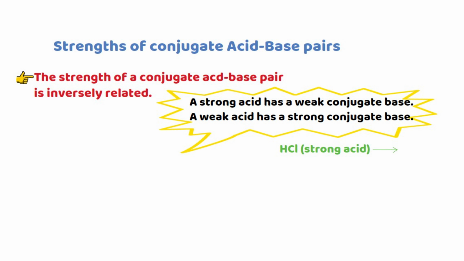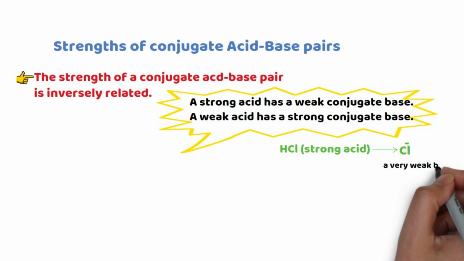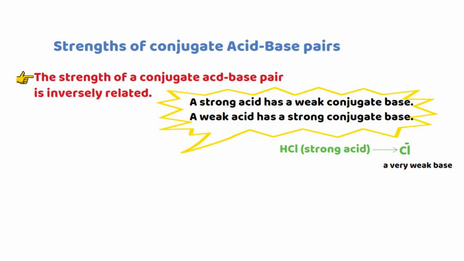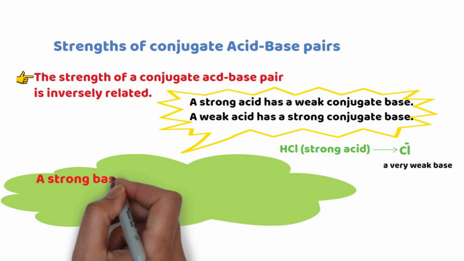Here is an example. HCl is a strong acid and its conjugate base is chloride, which is a very weak conjugate base.